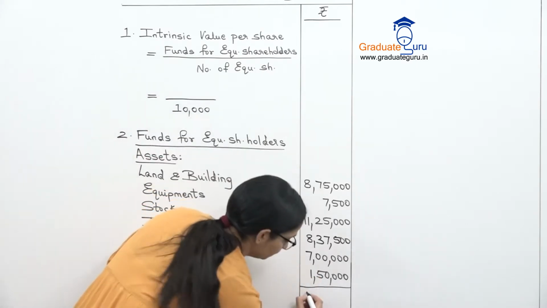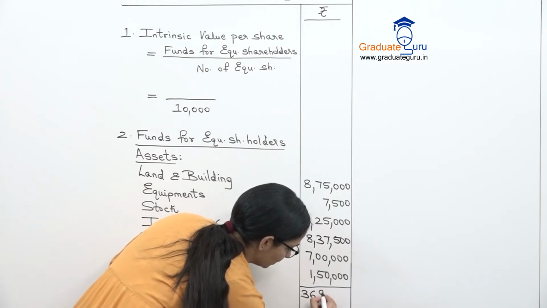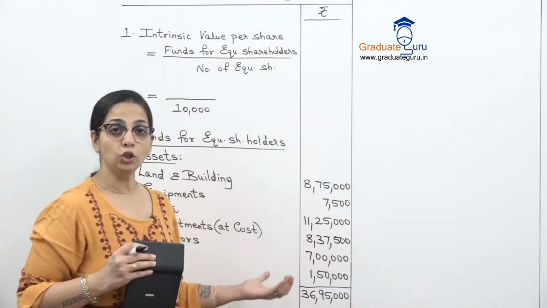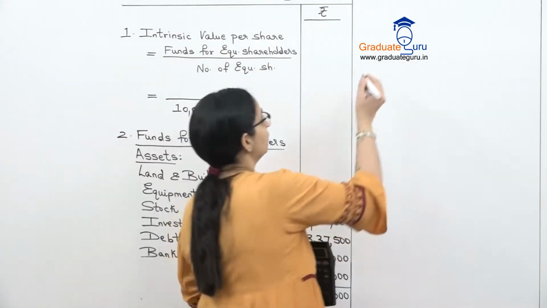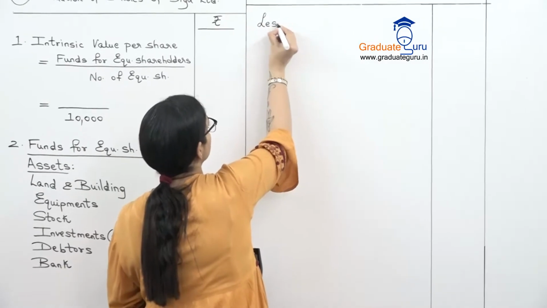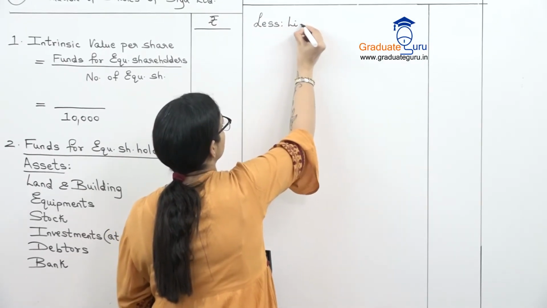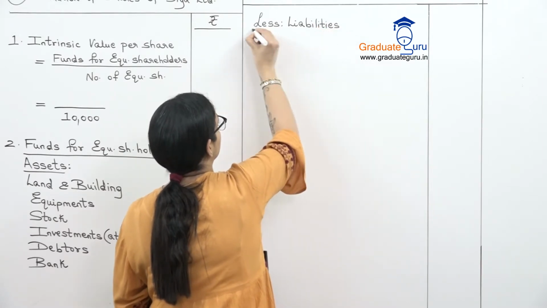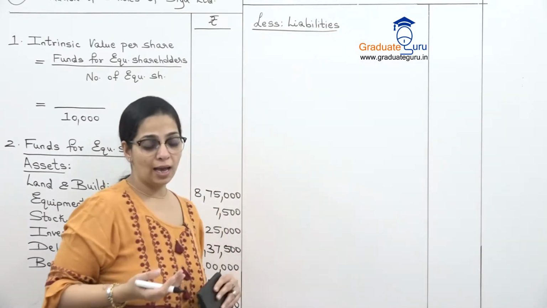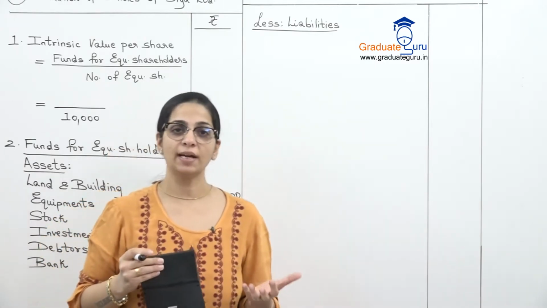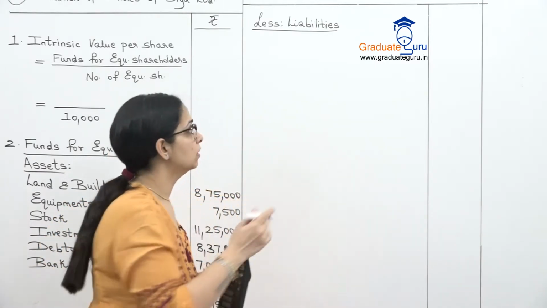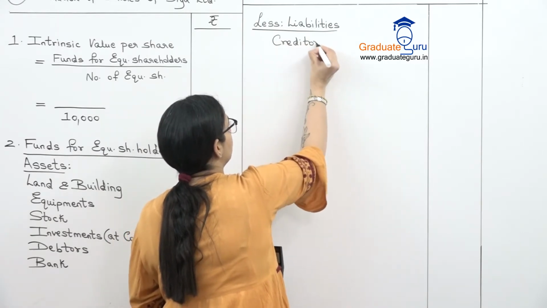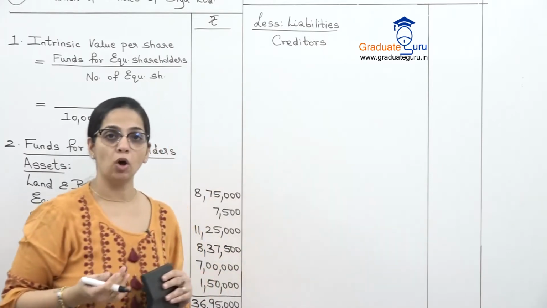Our total is 36,95,000. This is my total assets. अब यहाँ से I will subtract my liabilities. So less liabilities. Let's go to our liability side and there is only one outside liability which is creditors. So we'll write that. बाकी सारे amounts belong to the shareholders.